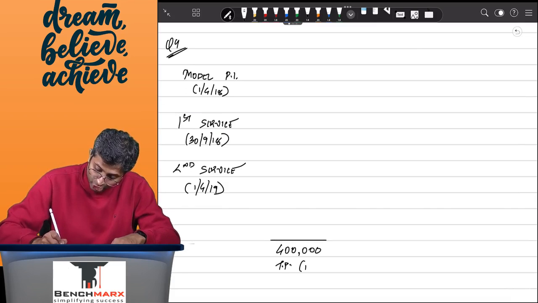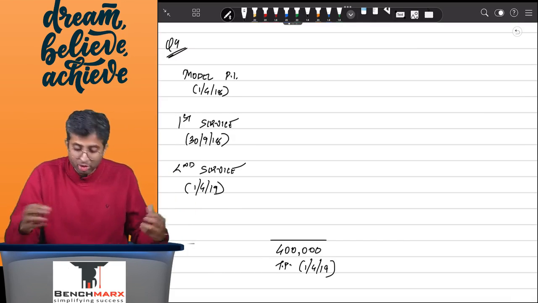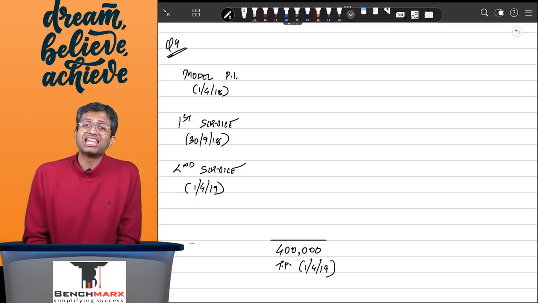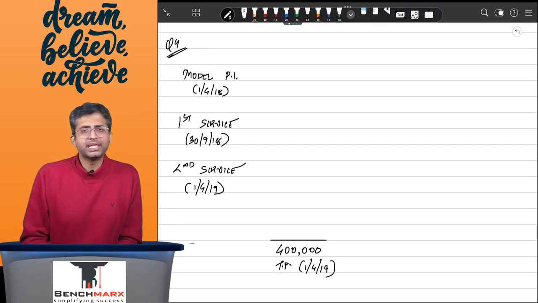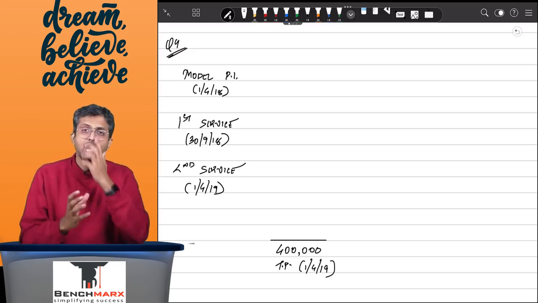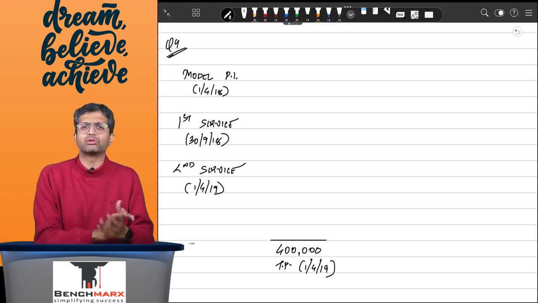Anik is agreeing to pay a total transaction price of 4 lakh rupees. But this is agreed to be paid on 1st of April 19, which is 12 or more months away from the date model PI is sold, and hence there is a possibility of a significant financing arrangement being in existence. So over here, when the time gap is 12 or more than 12 months, the transaction has a significant financing component, and hence the adjustment for interest should be done.